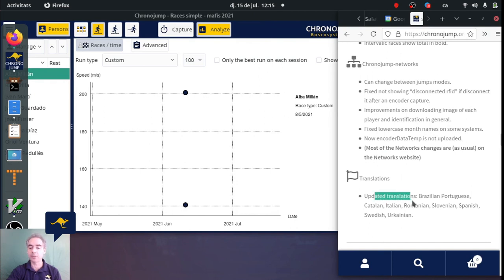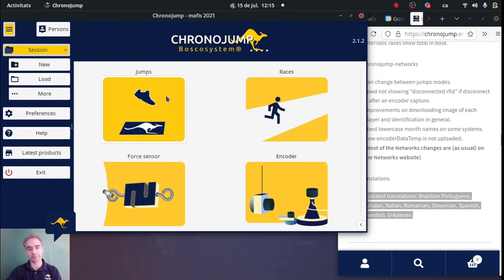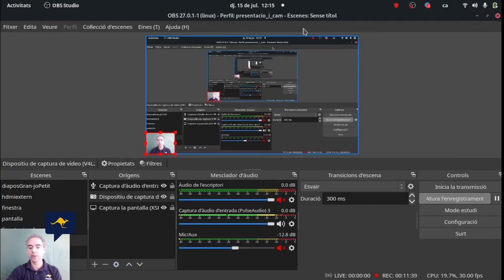And finally, you need to know that we have a team of translators that translate the software continuously, and they do it for free and they do it with passion, and these are the translations of our last version. So we hope that you like this new version, the 2.1.2, and of course we are working on the next one and doing new things all the time. Okay, it's a pleasure again, and see you.